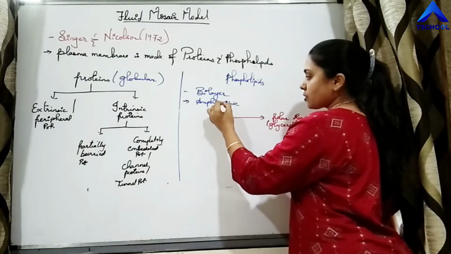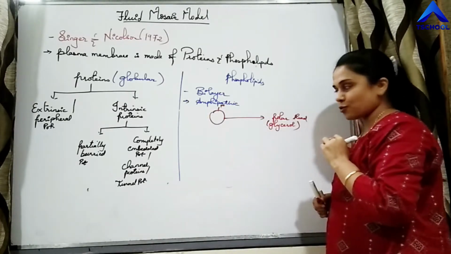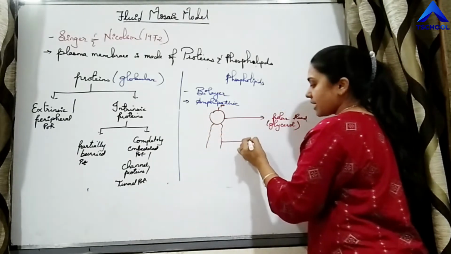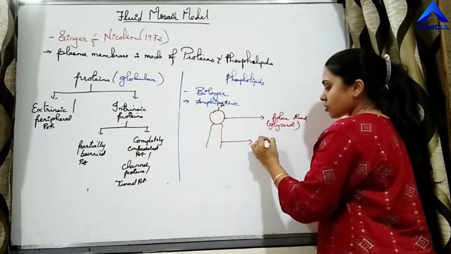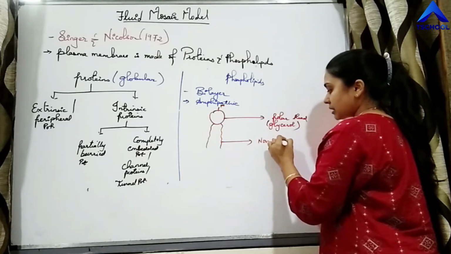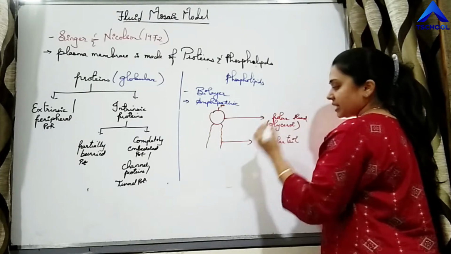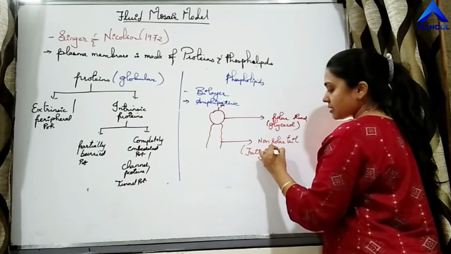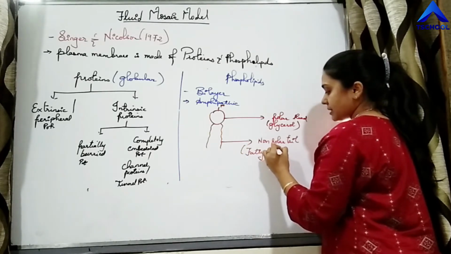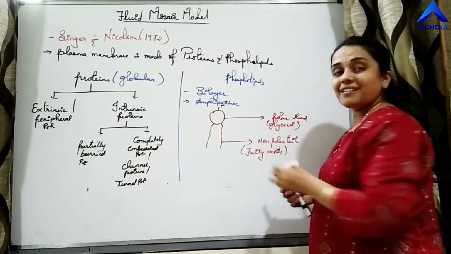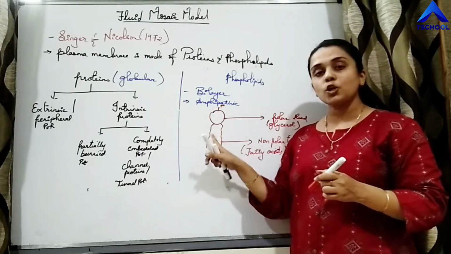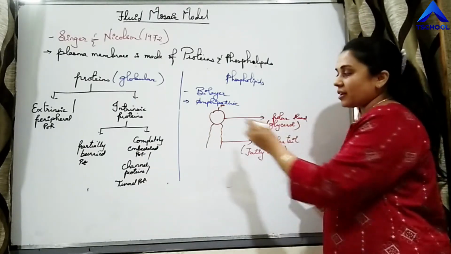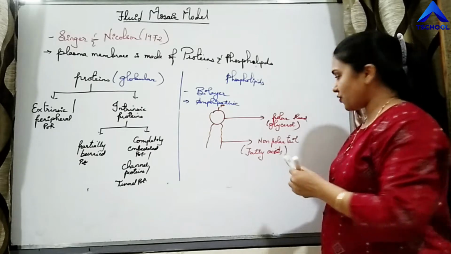Attached to glycerol is a phosphate group. And the non-polar tails are present. This tail is made up of fatty acids. There are two chains of fatty acids, and the head is made up of glycerol, and attached to glycerol is phosphate.